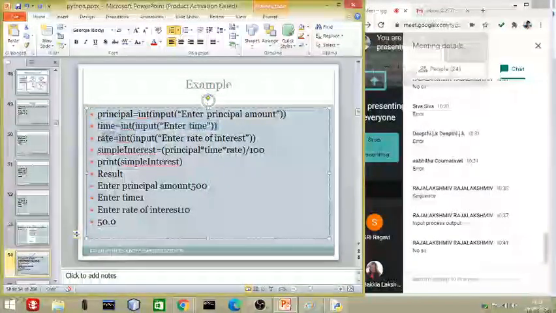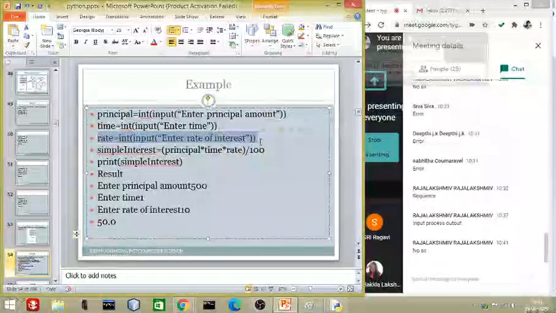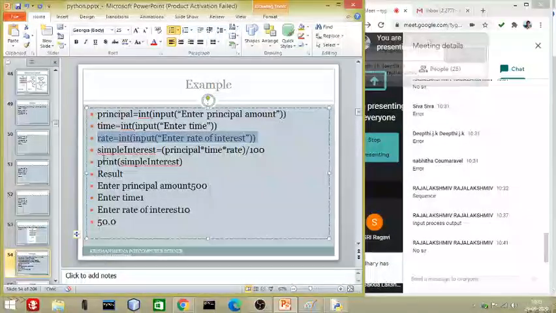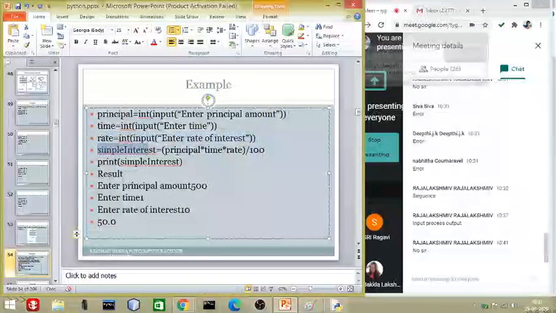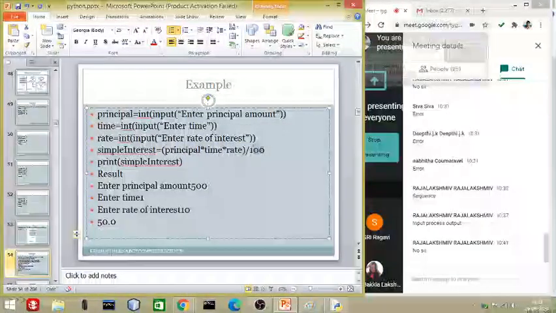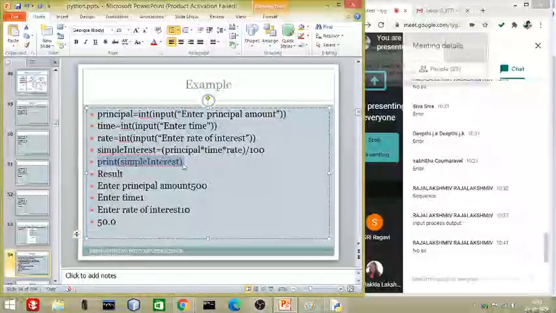Then the bank will give you some interest on that amount based on years. Now how to calculate the interest? For that there is a formula: interest is equal to principal amount multiplied by time multiplied by rate divided by 100, and finally print the simple interest.